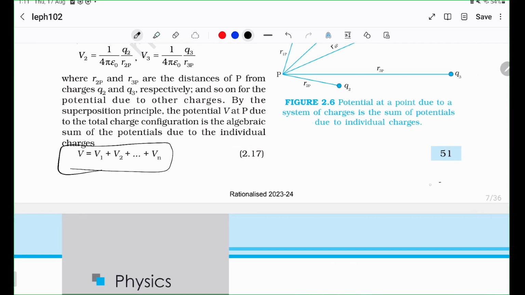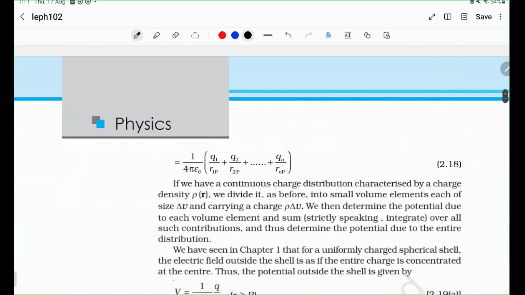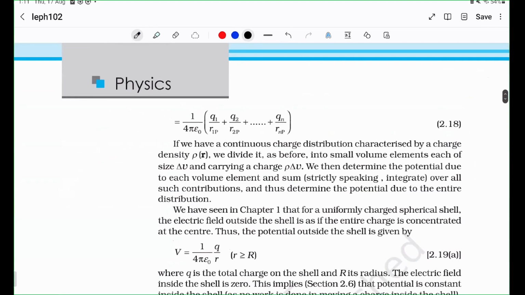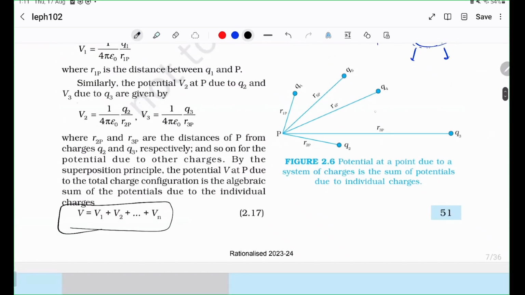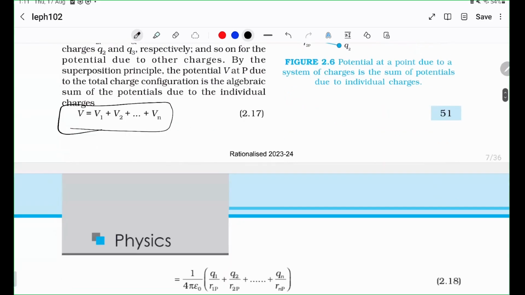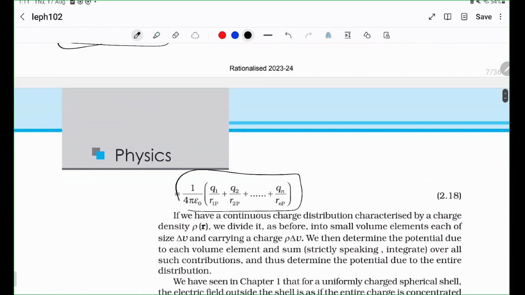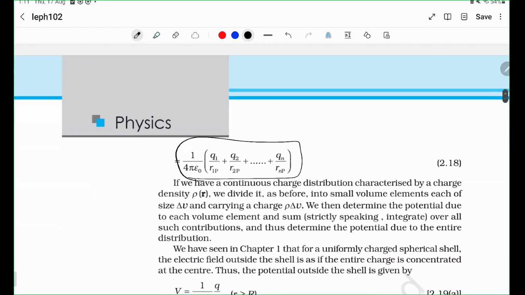All of that is not to be considered here. And that is the major advantage of doing this. So because every charge distribution can be broken down into multiple point charges, we just simply write this. So this is V1, this is V2, this is Vn, and you simply add all of it.